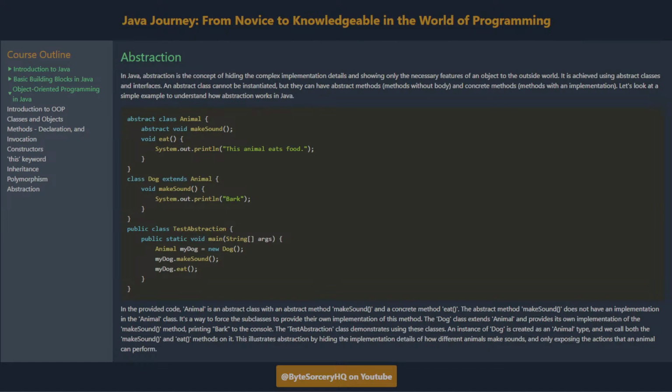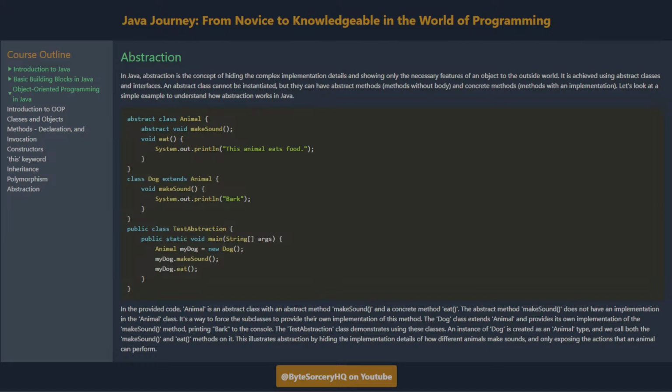In the provided code, Animal is an abstract class with an abstract method, makeSound, and a concrete method, eat. The abstract method, makeSound, does not have an implementation in the Animal class. It's a way to force the subclasses to provide their own implementation of this method. The Dog class extends Animal and provides its own implementation of the makeSound method, printing bark to the console.